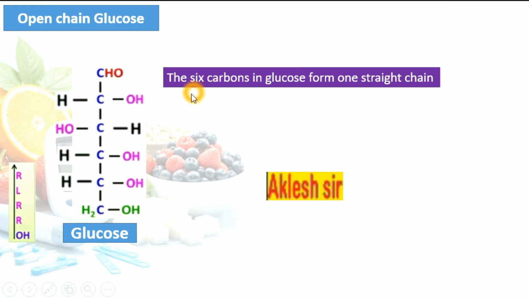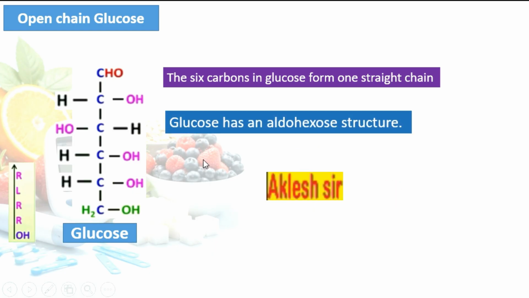What is the explanation? Glucose has 6 carbon atoms, 1, 2, 3, 4, 5, 6, and all the carbon atoms are in a straight chain. Next point, glucose has an aldohexose structure. Here you can see this CHO. This CHO is an aldehydic group, the functional group of aldehyde.